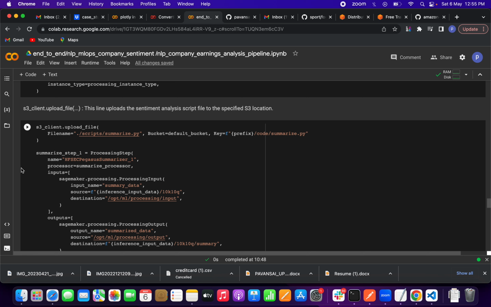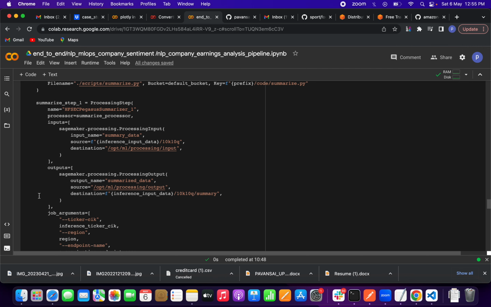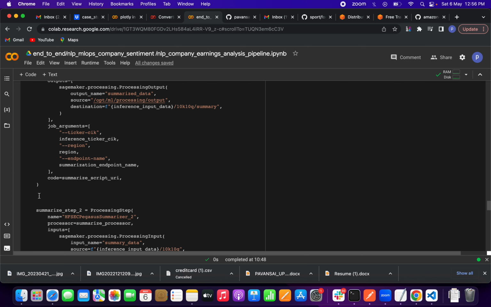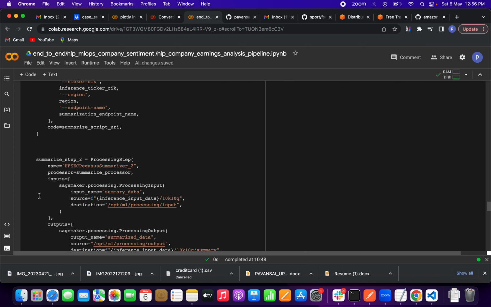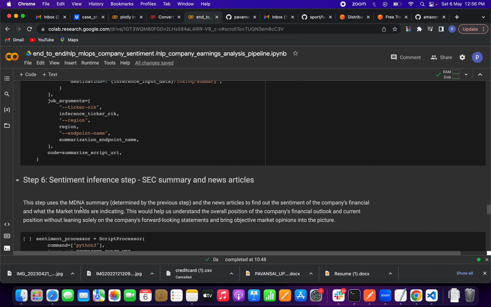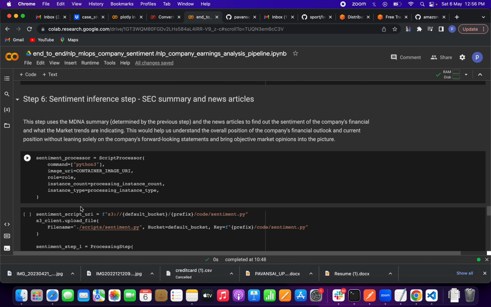And the summarize step 1 processing step: the processing step consists of a name, and the processor, which processor, and what the inputs are, and the same for the outputs, the source and destination, and some same job command line tools will be there. For step 2 also the processing step has a name, processor, inputs, same outputs, output destination. Then we have to do inference, friends.